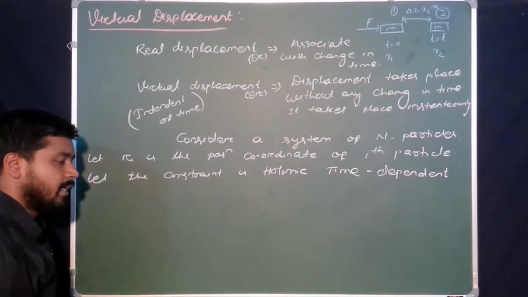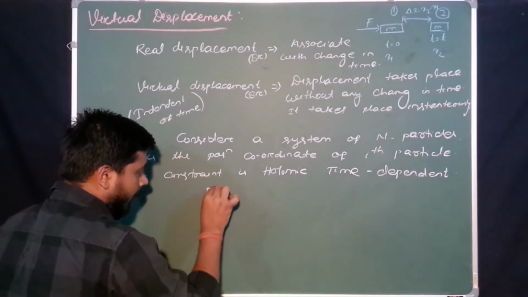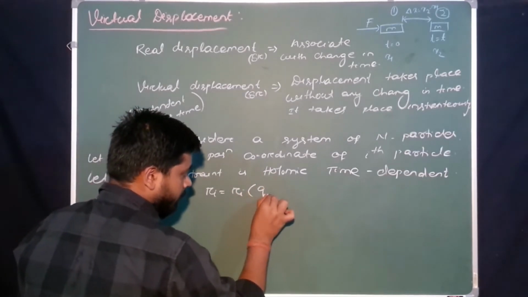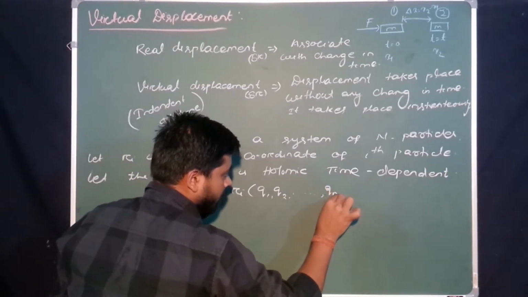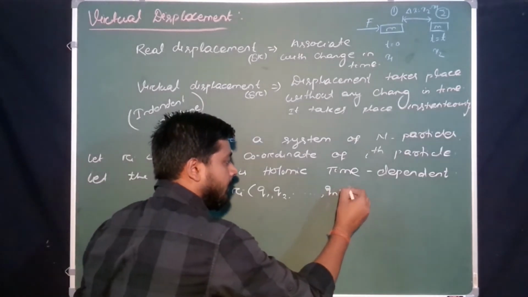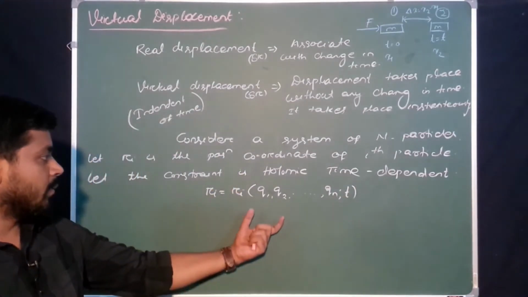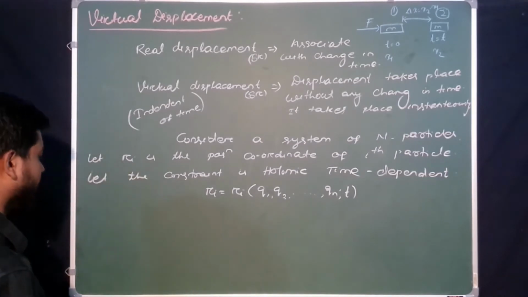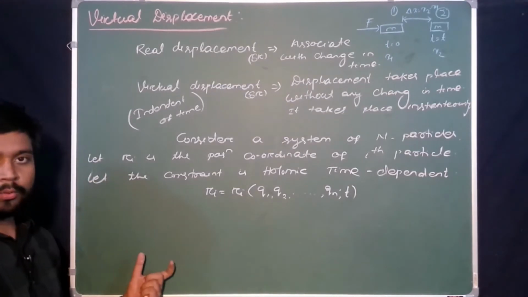Then we have in the generalized coordinate, yes or no? You know, the position vector Ri is a function of q1, q2 up to qn, which are generalized coordinates, yes or no? Then another term, time, is there. This time is for the holonomic time dependent constraint, yes or no? Ri is a function of q1, q2, up to qn and t. Okay, position vector is time dependent. Then what we got in generalized displacement, the link is given below in the description box. You can go through the generalized displacement.